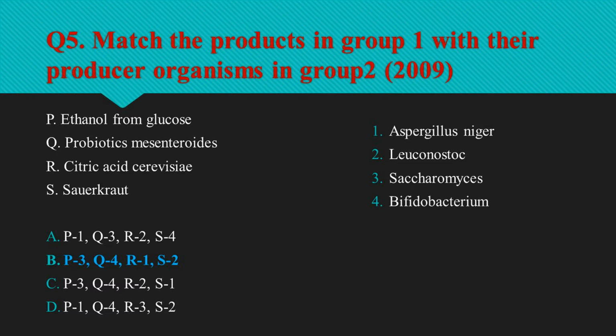Lactic acid bacteria and bifidobacteria are the most common type of microbes used as probiotics. In the production technique of citric acid, cultures of A. niger are fed on a sucrose or glucose containing medium to produce citric acid. Sauerkraut or sour cabbage is finely shredded cabbage that has been fermented by various lactic acid bacteria including Leuconostoc, Lactobacillus and Pediococcus, etc. So option B, P3 Q4 R1 S2, is the right option.